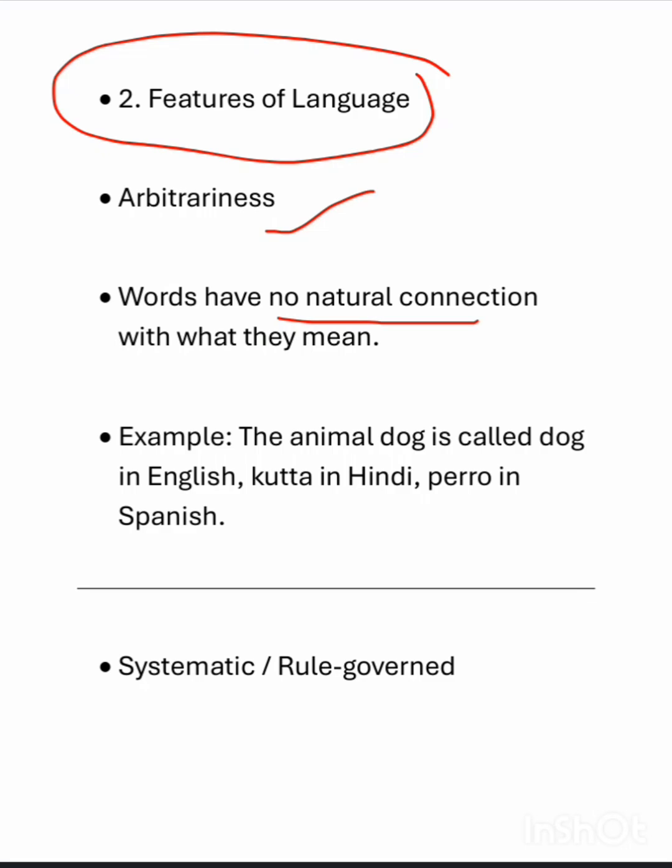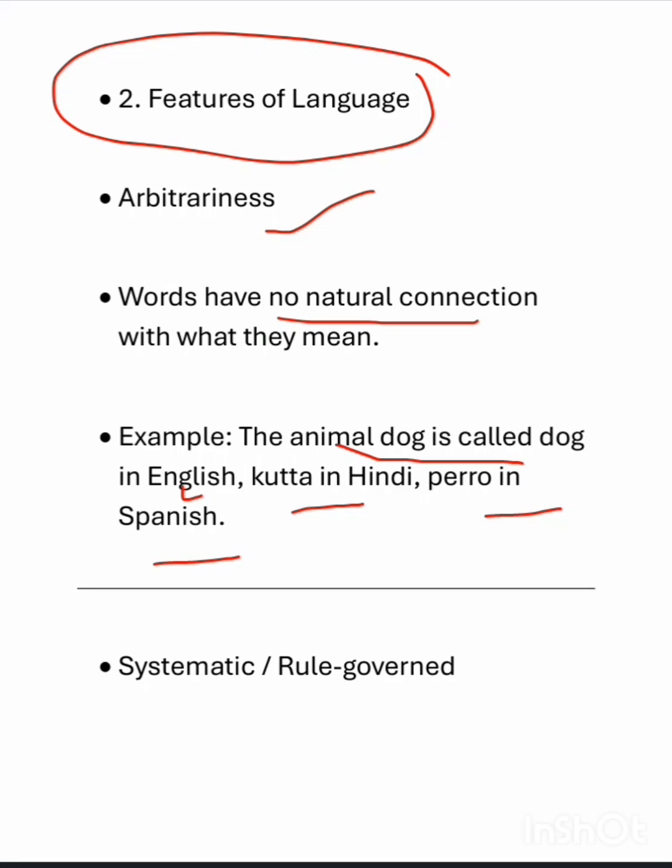So there is no natural connection between the word and the idea it suggests. For example, the animal dog is called dog in English, kutta in Hindi, and perro in Spanish. So we have different names in different languages for the same object, so there is no natural connection between the two. We can give different names to a specific thing.